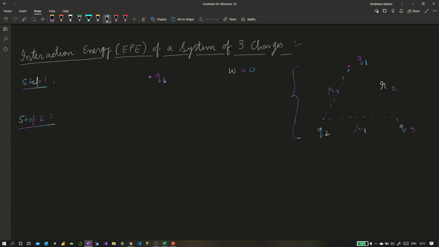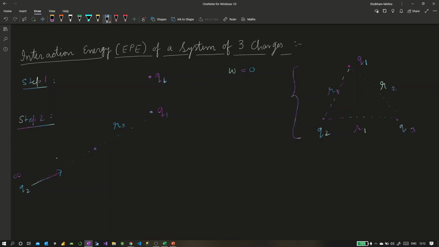Now let's bring another charge. Let me try to bring q2 now. So I already have q1 here, and let's say q2 was initially at infinite distance, so it was not experiencing any force. Now I try to bring it closer to q1, and I eventually bring it to a distance of r3. So q2 is going in this direction.